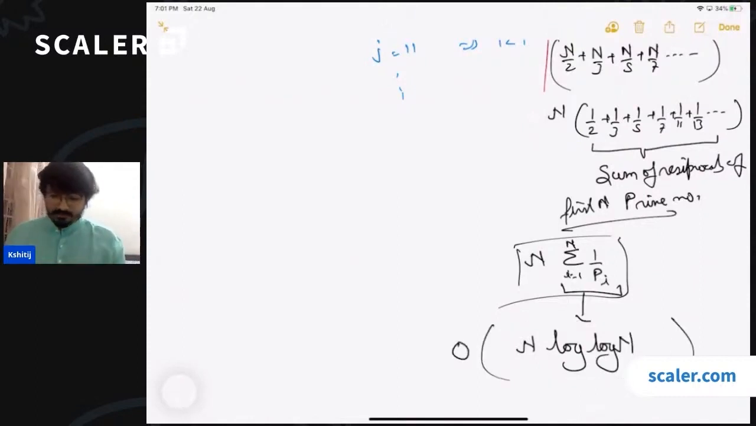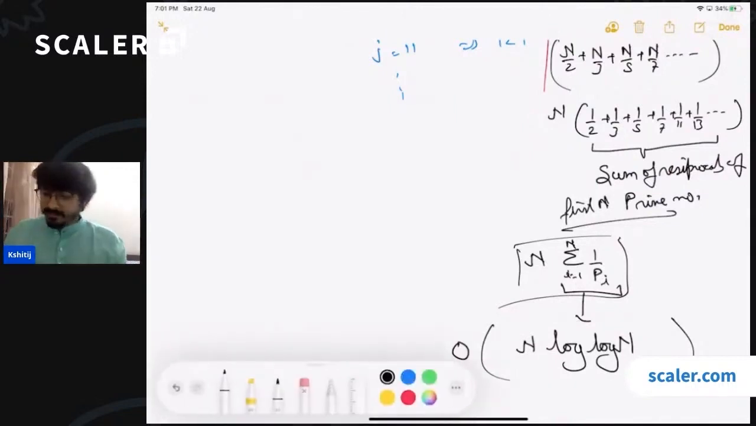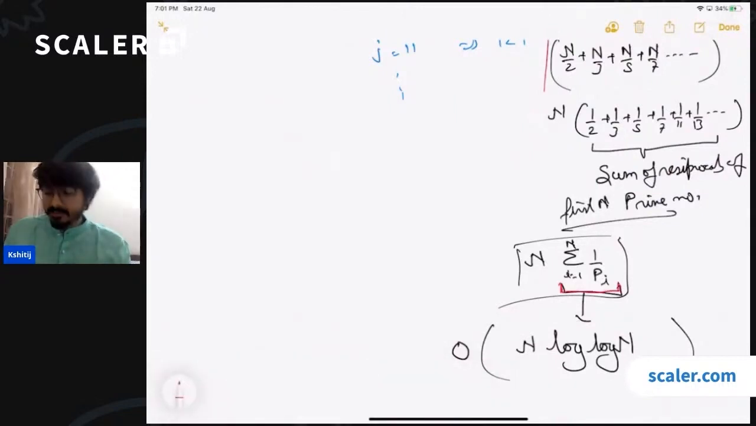If you are interested in mathematics, you can read about Merten's theorem, which proves this thing: that the sum of reciprocals of the first n prime numbers is the same as log of n. So the overall time complexity can be approximated as order of n into log of n.